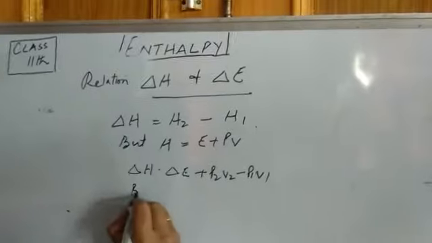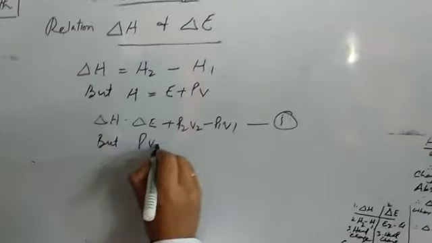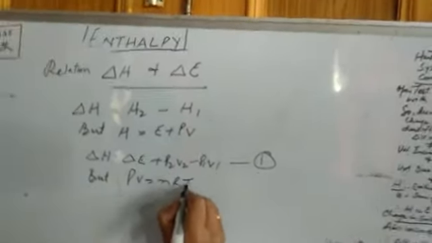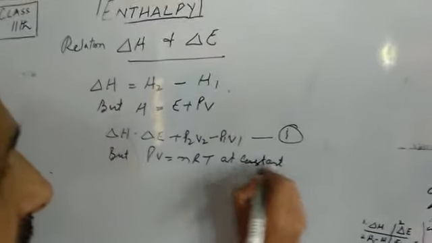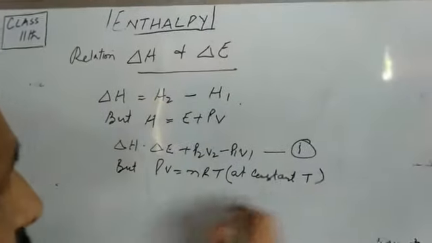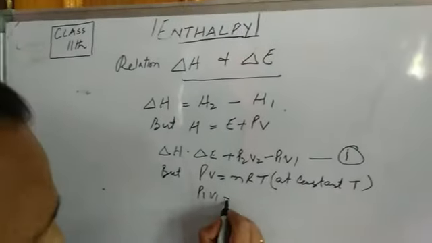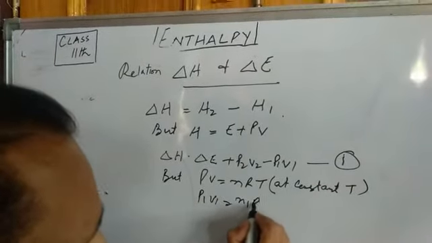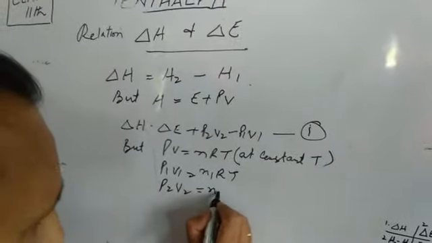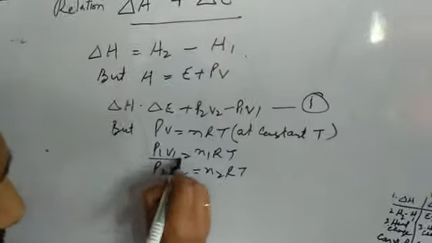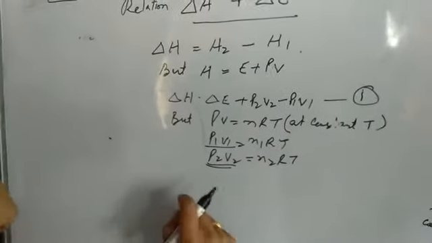Let it be equation 1. But PV is equal to nRT at constant temperature. This is the gas equation. We know that PV is equal to nRT. So if PV is equal to nRT, P1V1 will be equal to what then? We will write 1 here, n1RT. And then P2V2 will be equal to what? We will write 2 here in place of 1. Putting these values of P1V1 and P2V2 in equation 1, we will get it like this.